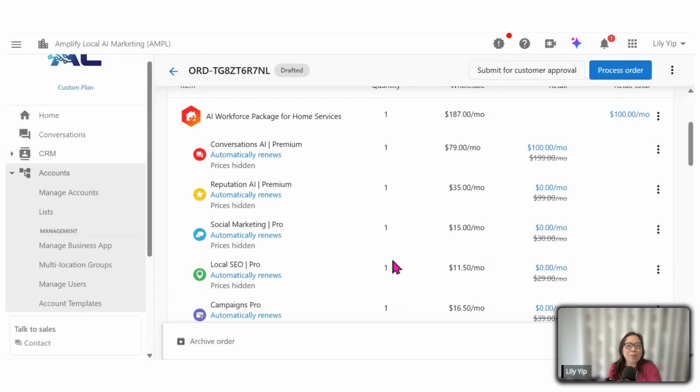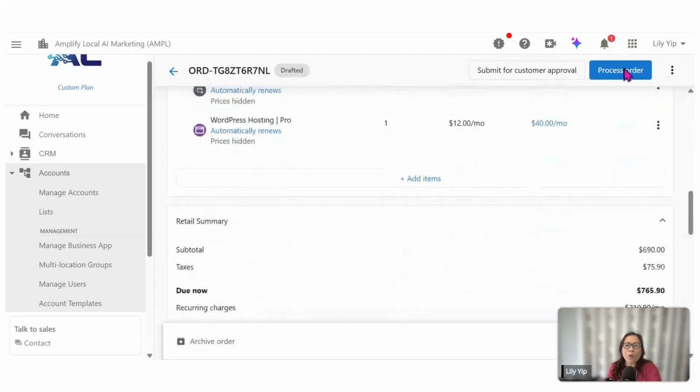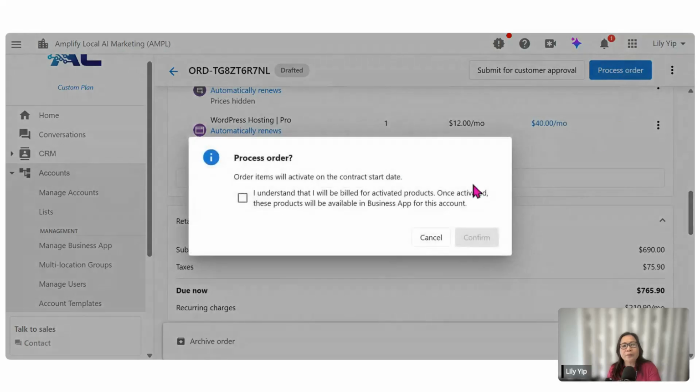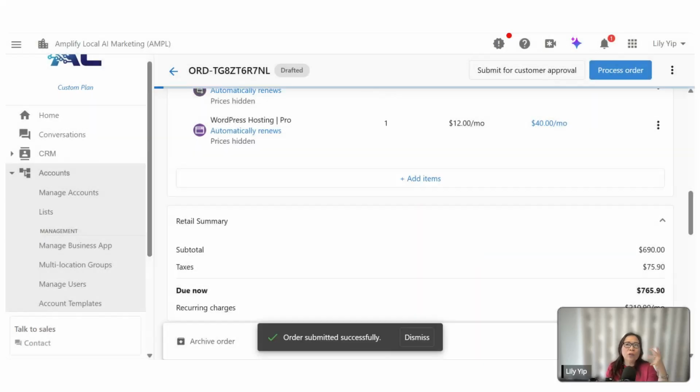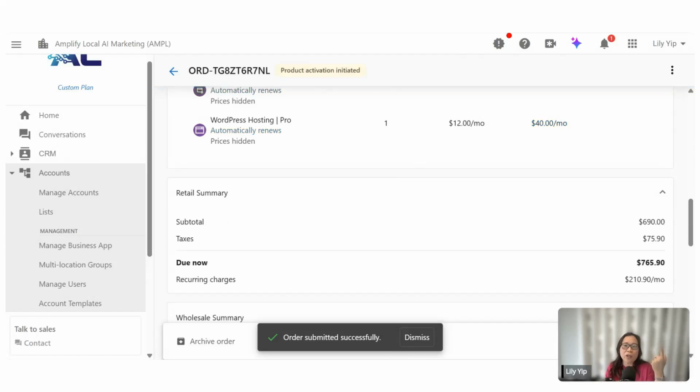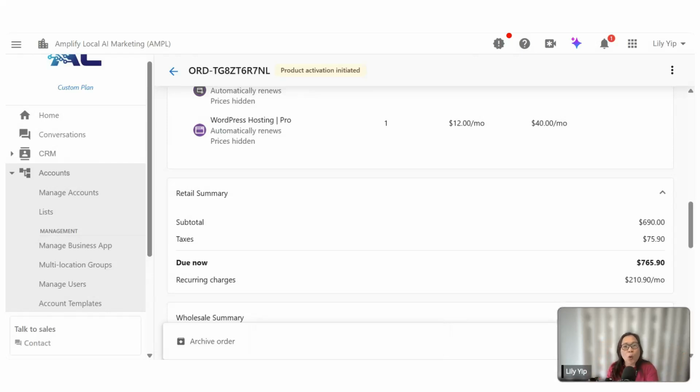So this is just an example. I'll not do that. So once you're ready, we can then process order. Because this is not connected to Vendasta payment, once I click this confirm, it will activate the product onto the system. If today you have Vendasta payment activated, it will then show you 3 options. One is to charge to the card on file, one is to skip payment. So make sure you select the option accordingly after you click on process order.